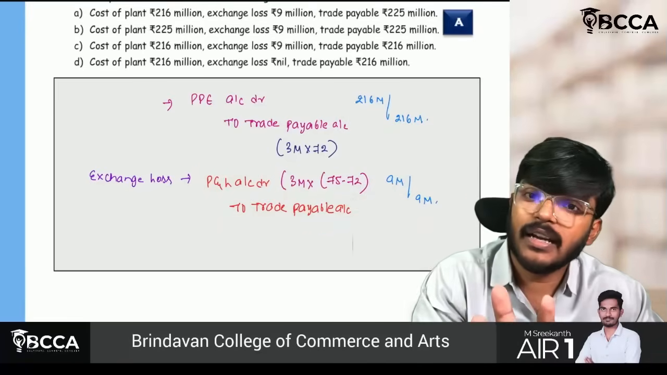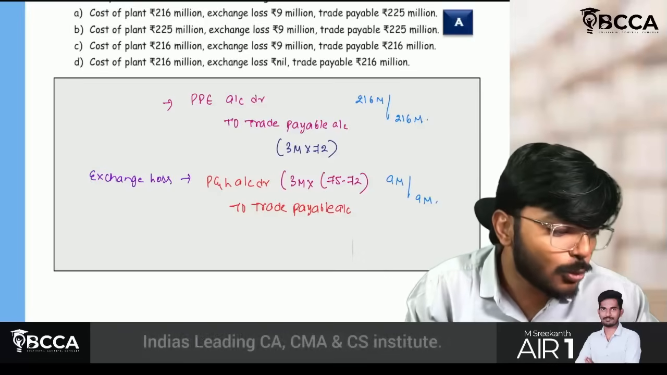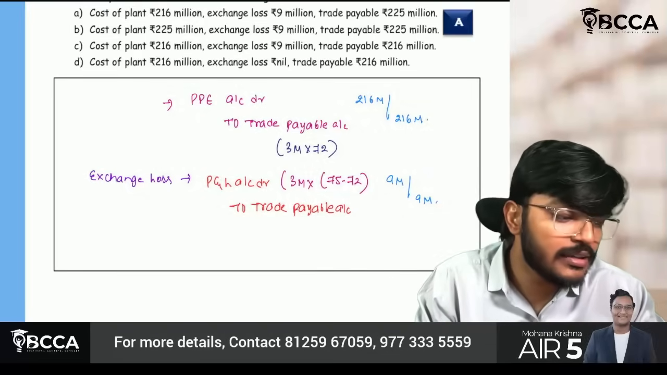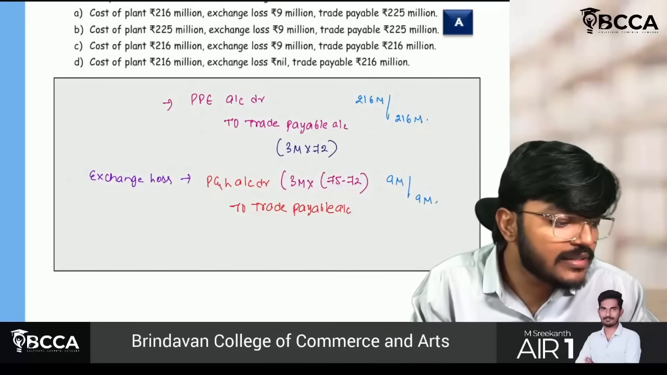End of the reporting period. Now, sir, what is my trade payable balance? 216 plus 9, that is 225. Exchange loss is 9 million. Exchange loss is how much, sir? Exchange loss is 9 million, sir.